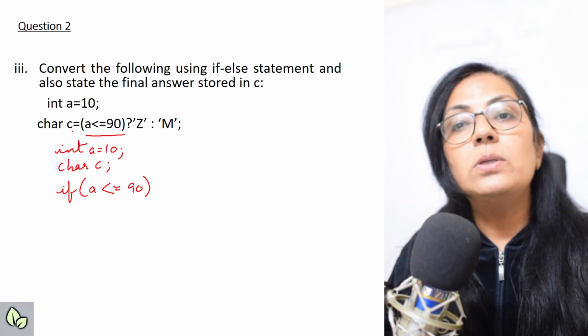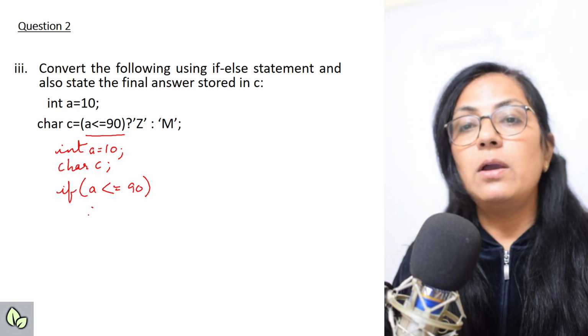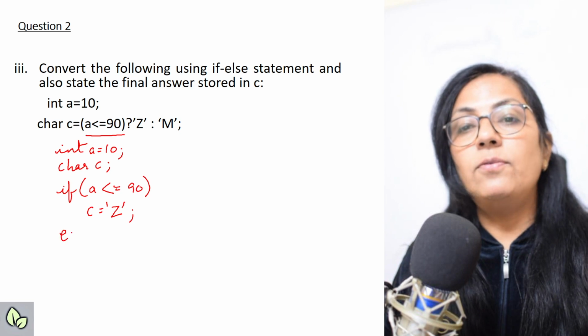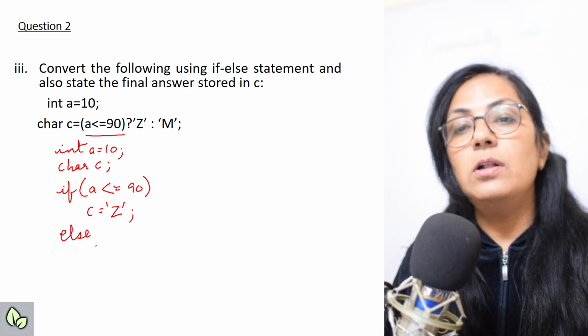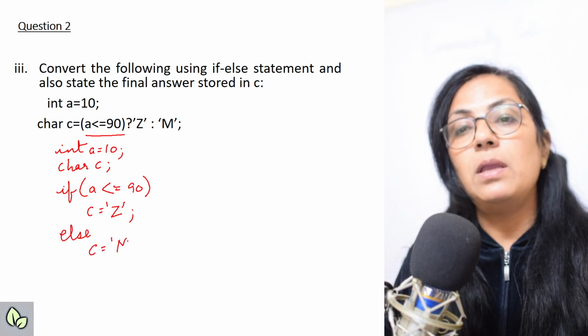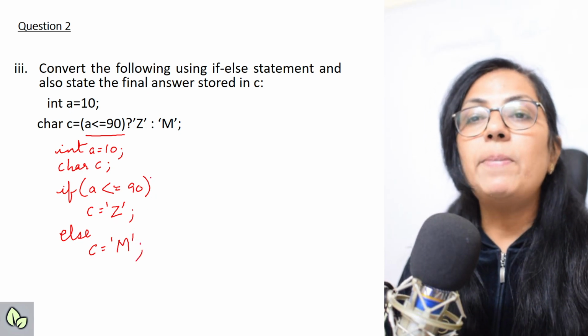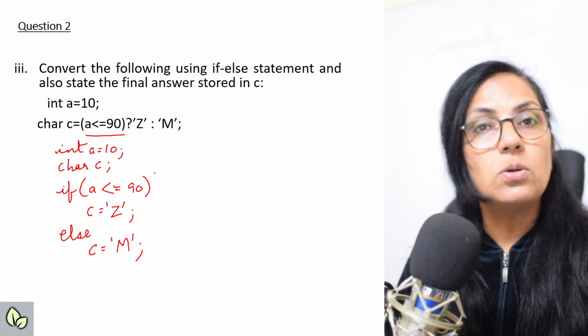Z is stored in C variable. So here we will be using C equals to Z. And if this condition is found to be false, we have to store M in that. Right, children? This is the first part of this. Now the second part says find the final answer stored in C.